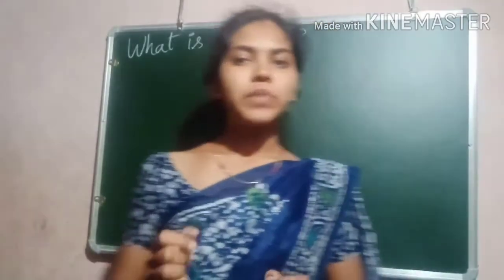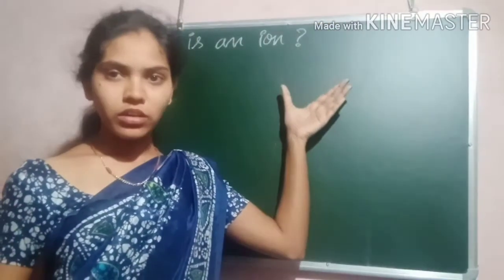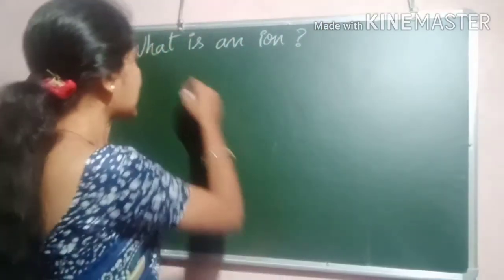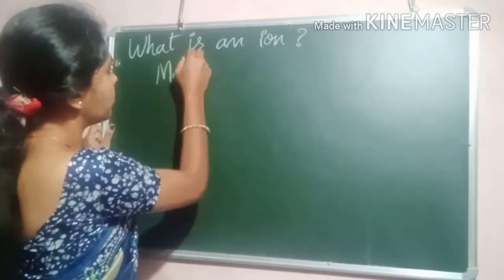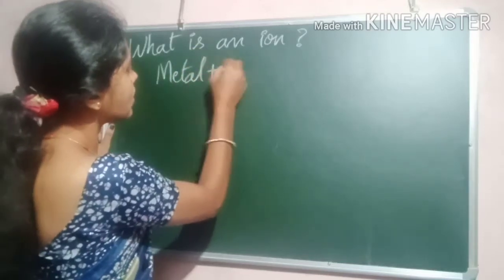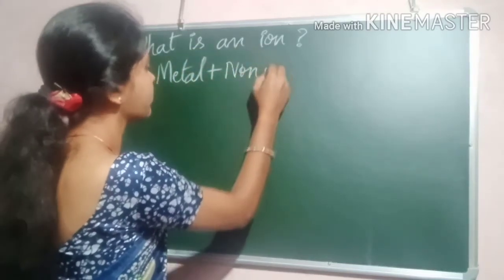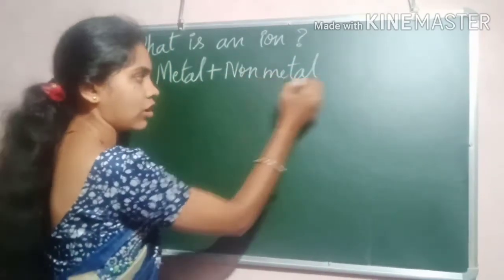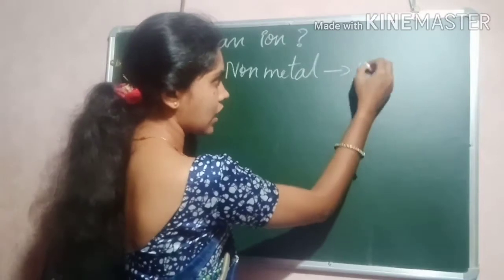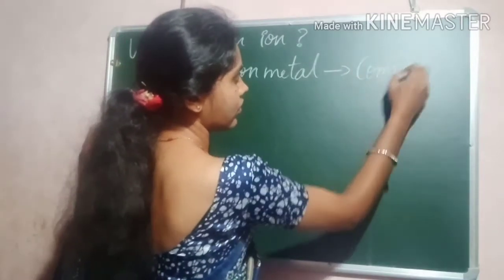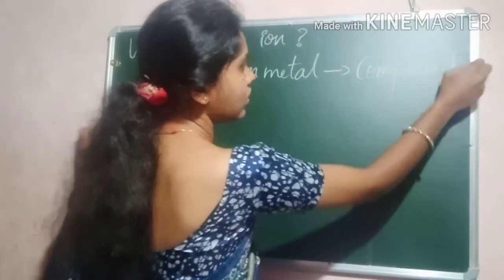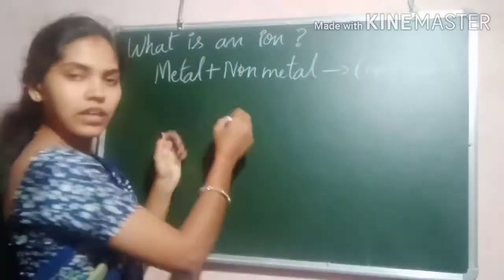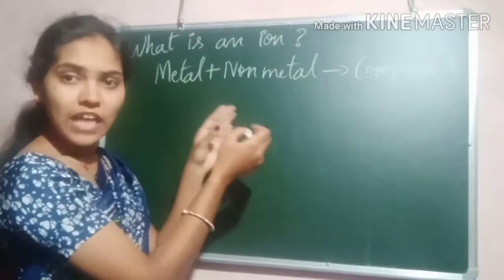The next concept is, what do you mean by an ion? The compounds composed of metals and non-metals. When we combine a metal and a non-metal, we get a compound, right? The compound composed of a metal and a non-metal contains charged species.